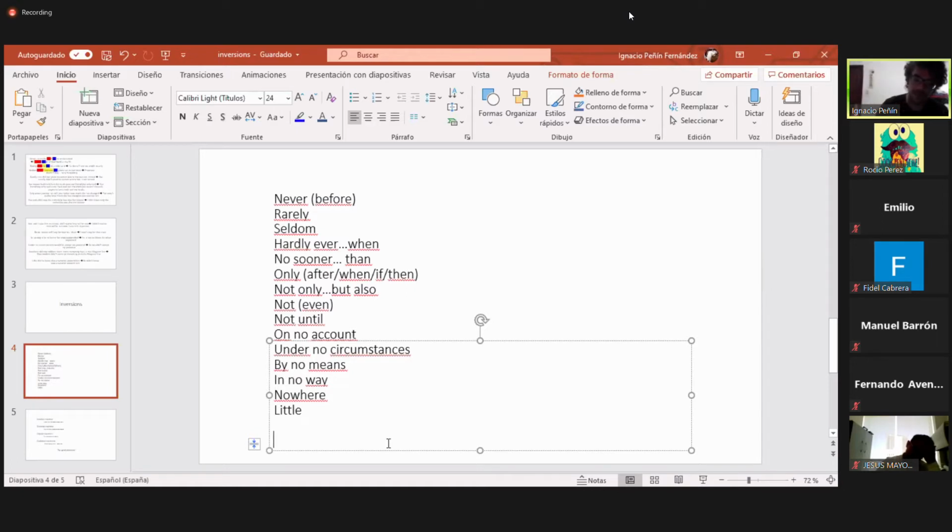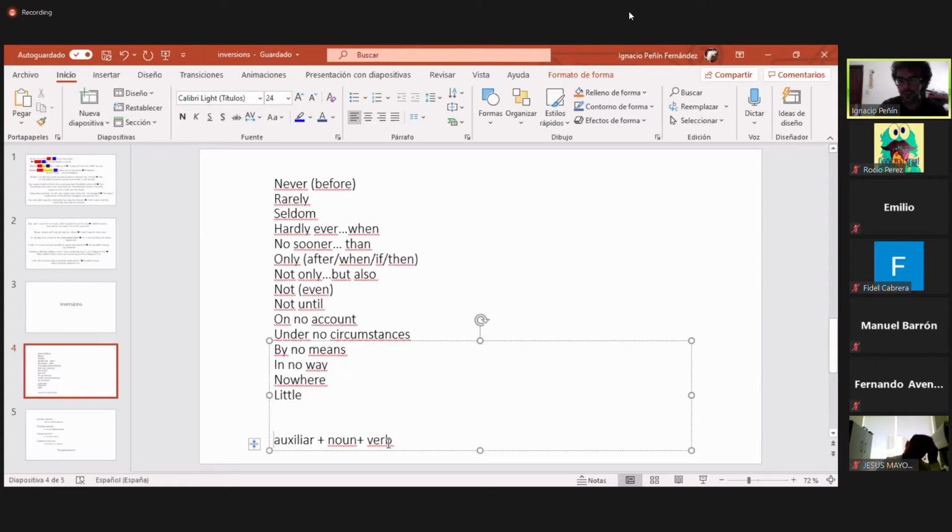I forgot the name. Okay, so we have here that we have to use, first of all, auxiliary plus the noun plus the verb. Okay, in order to rewrite the sentence, adding a negative meaning, but without using the not.